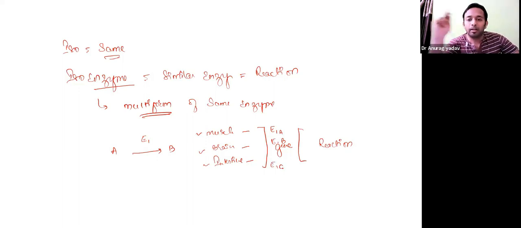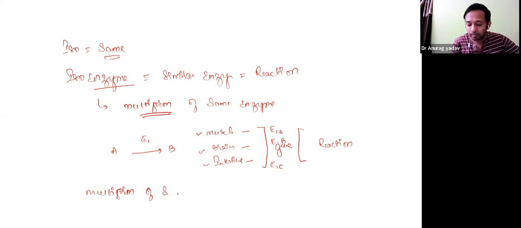They react the same, A to B, but the enzymes are completely different from each other. Only common is they are reacting in the same reaction. They are multiform of the same enzyme synthesized from different tissue.